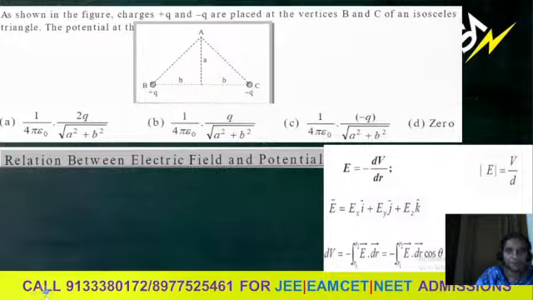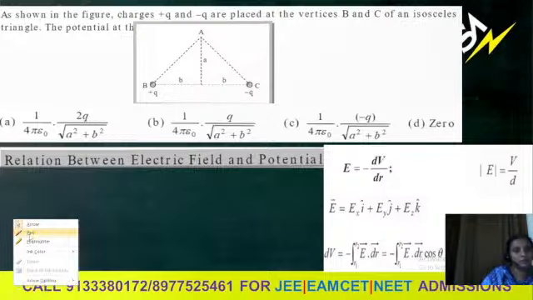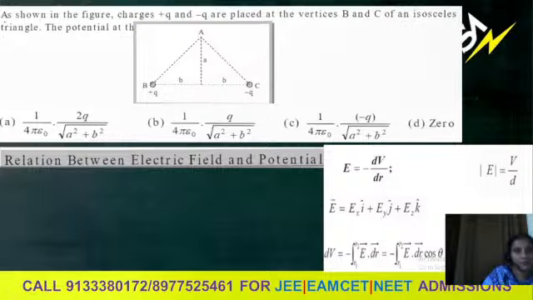Next, let us try this question about electrostatic potential. As shown in the figure, charges plus q and minus q are placed at the vertices B and C of an isosceles triangle. The potential at the corner A, that is the question. We need to find the potential at the corner due to the remaining charges.